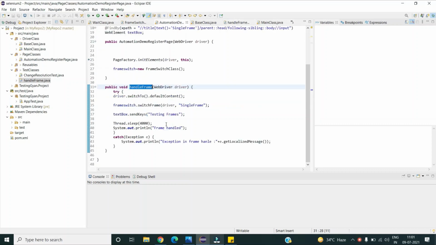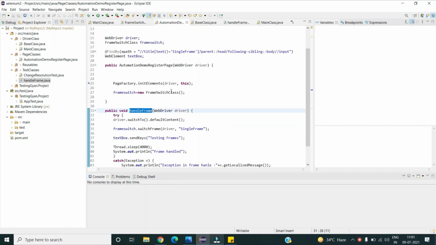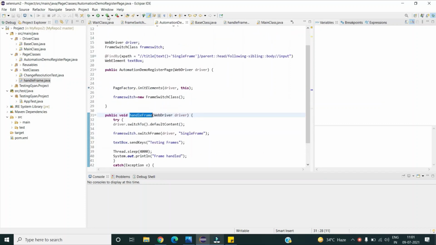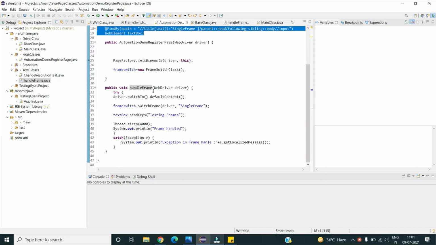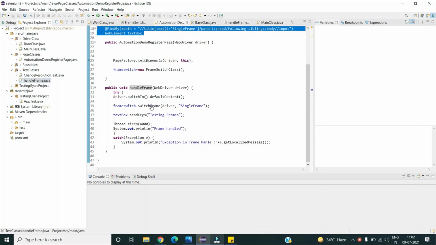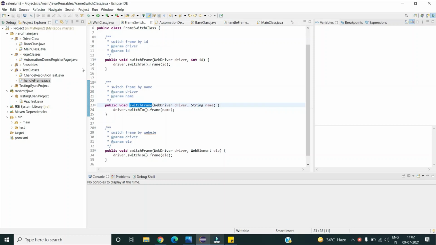In my page class I have all the objects and methods specific to my page, and also in my page classes I'm making use of the reusable classes. For example, I have called this reusable overloaded method switchFrame from my reusable class into my page class.